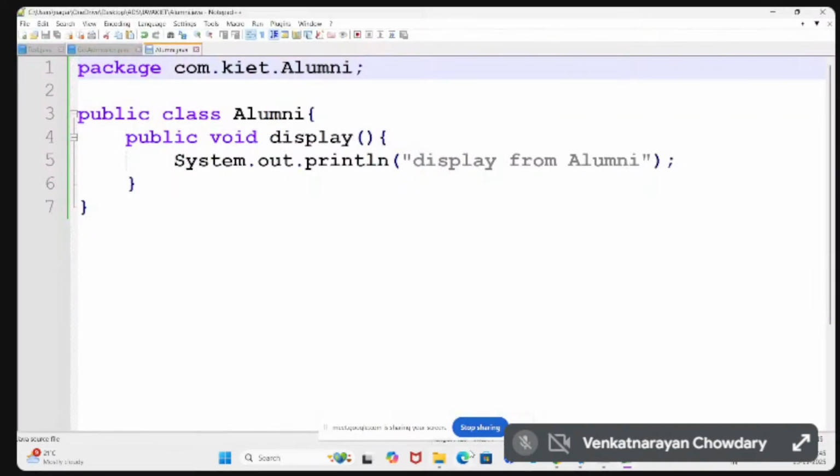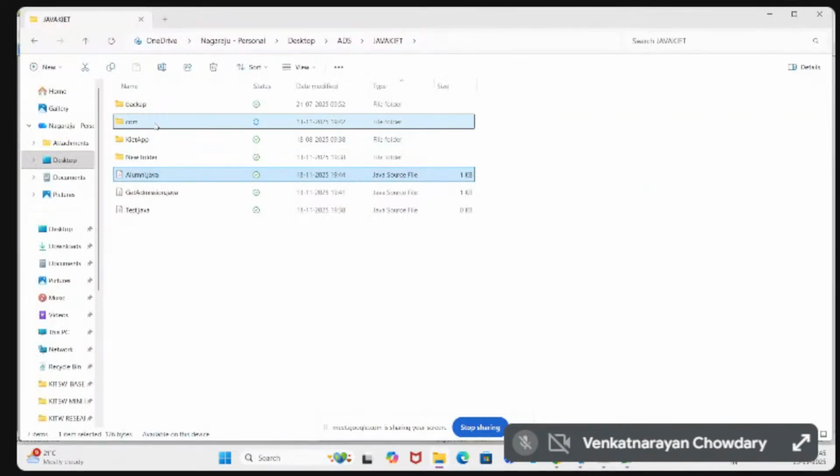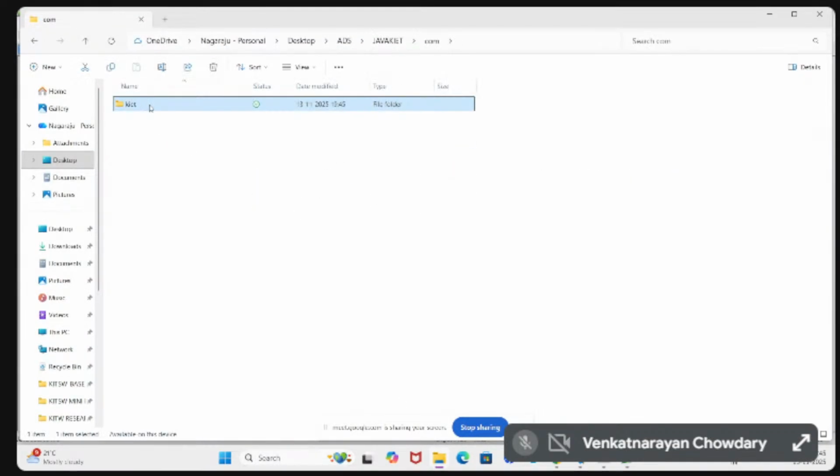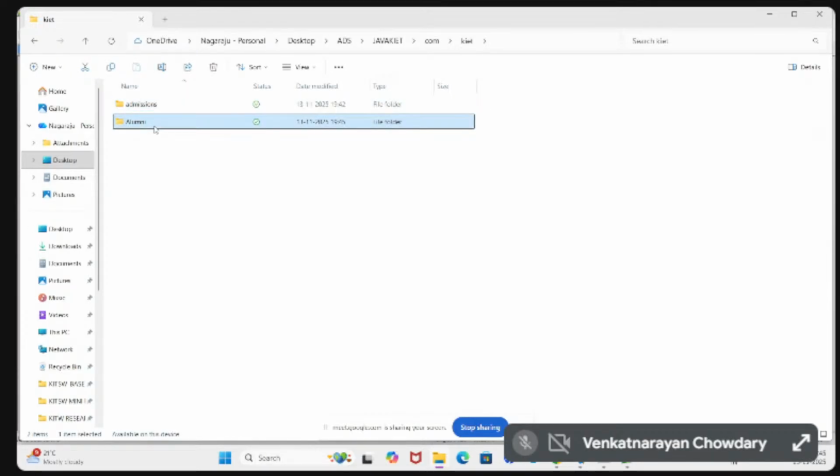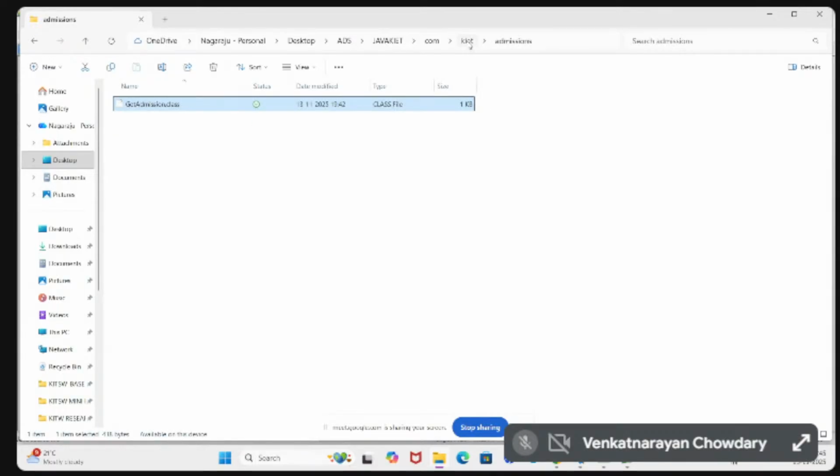So that file is compiled. When you observe com.kite, admission is a separate package and alumni is a separate package. In the admission package, the GetAdmission.class is available. In alumni, the alumni.class is available.